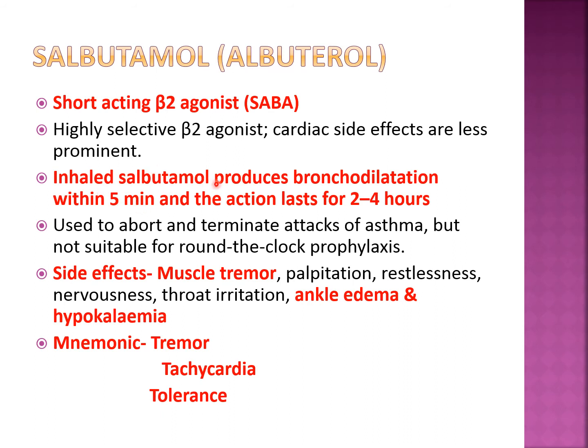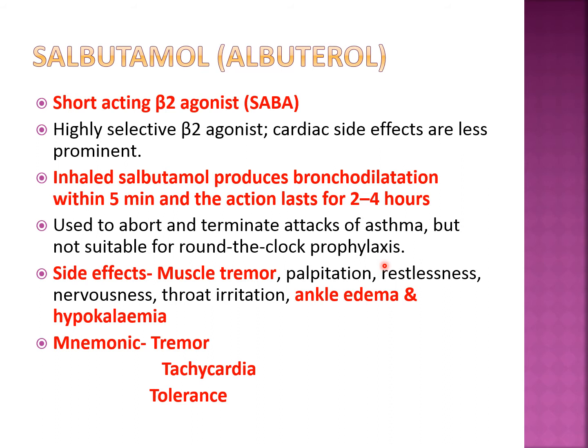Now, inhalational salbutamol produces bronchodilation within 5 minutes and the action lasts for 2 to 4 hours. So that is a very fast action within 5 minutes, but the action lasts for a short duration, that is 2 to 4 hours. That's why they are short acting. That's why they are useful mainly to abort and terminate the attack of asthma, but they are not suitable for round the clock prophylaxis. What is the meaning of this?